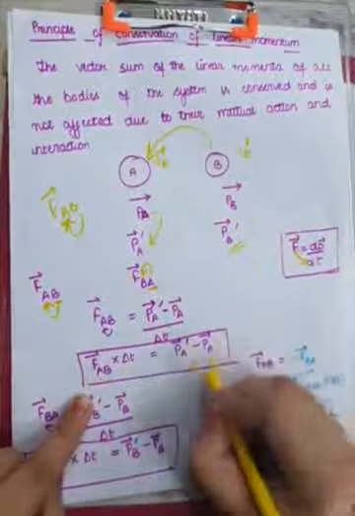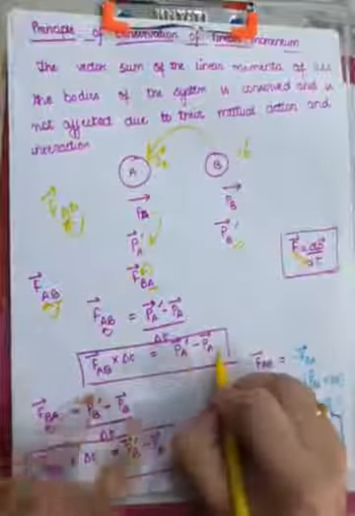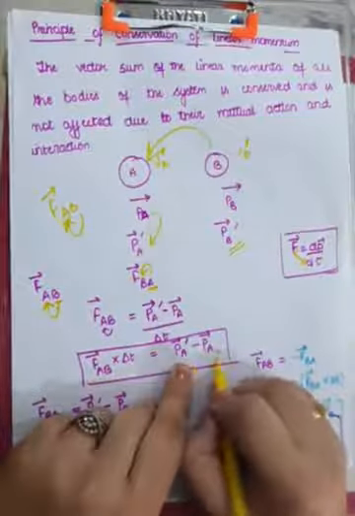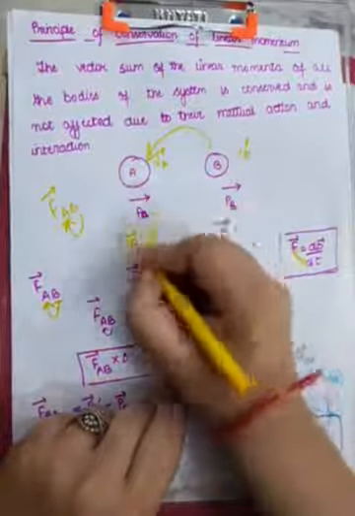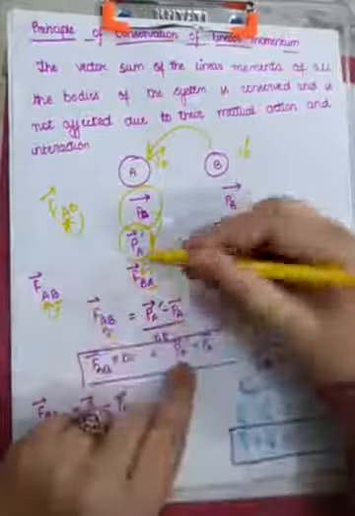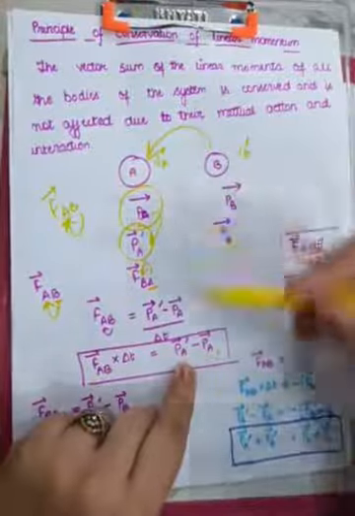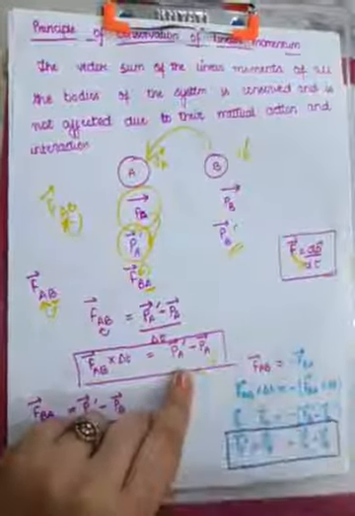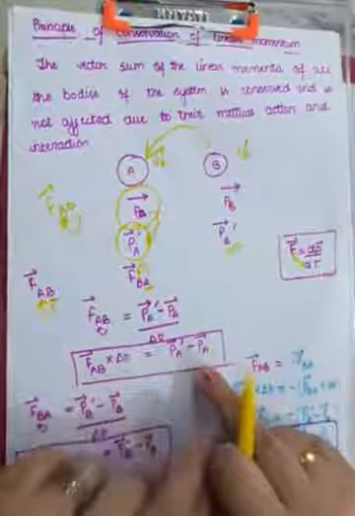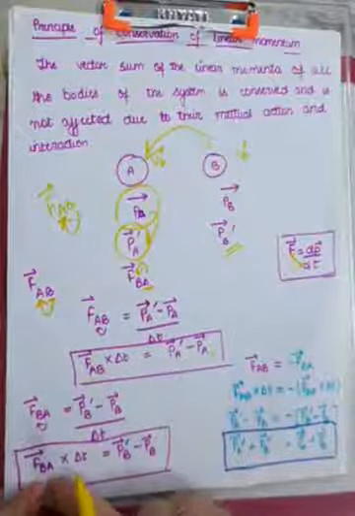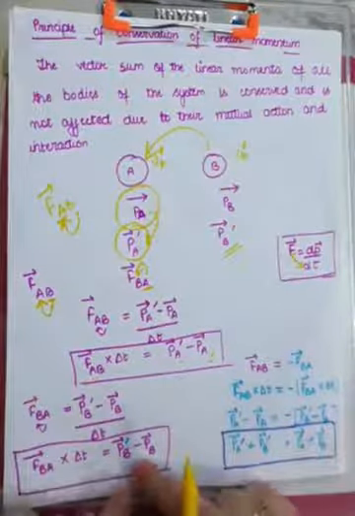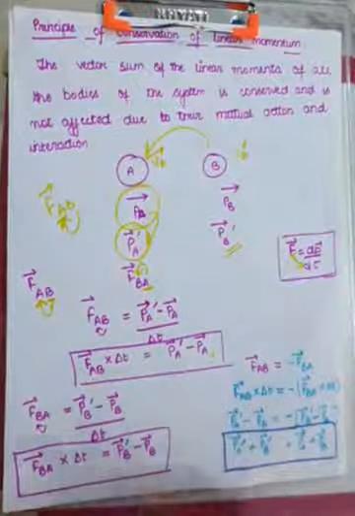FAB into delta T will change the momentum of A. And what is the change in momentum of A? This is the final momentum of A, this is the initial momentum of A, so PA dash minus PA is the change in momentum of A. Similarly, FBA into delta T will be equal to the change in momentum of body B.